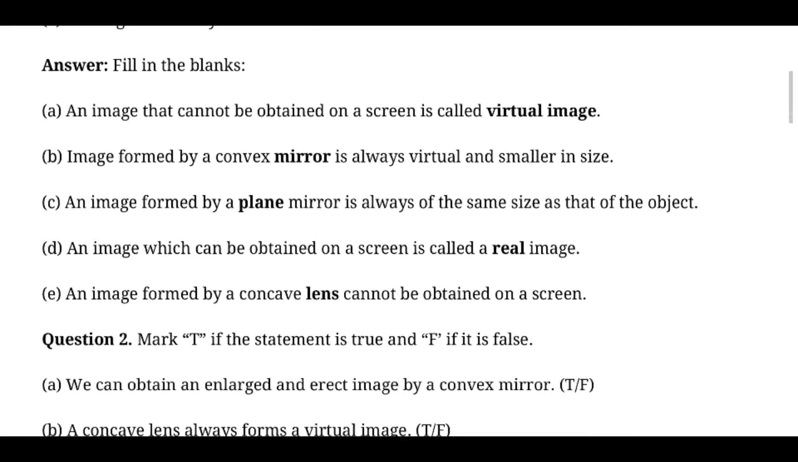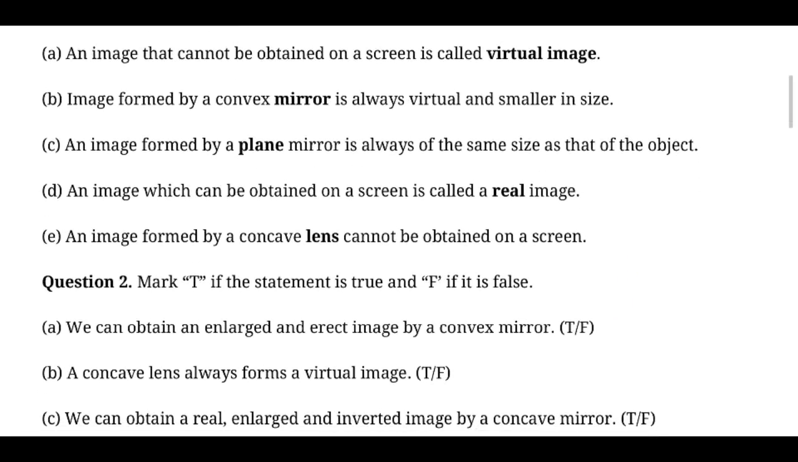Now we move to the next part, that is true or false for the given statements. We can obtain an enlarged and erect image by a convex mirror. It's false, right? In a convex mirror, we get a virtual image, but it's small. It's not erect and enlarged; that is not practical in a convex mirror. So it's a false statement. It's possible in a concave mirror, not in a convex mirror.